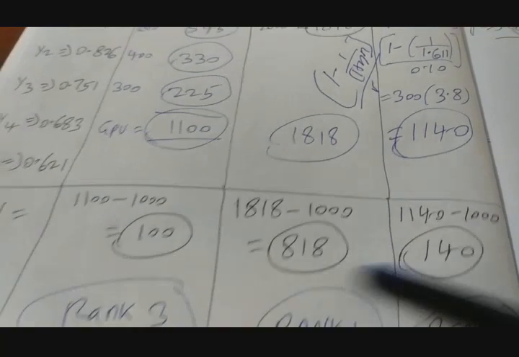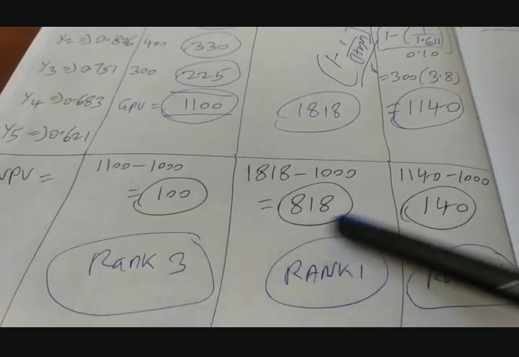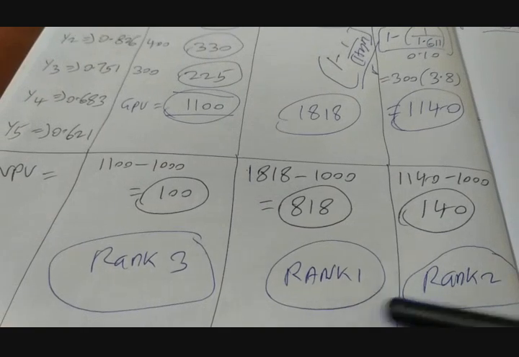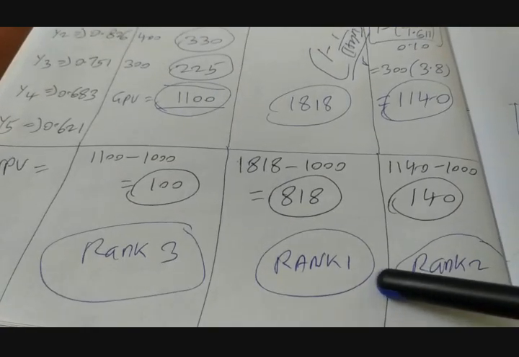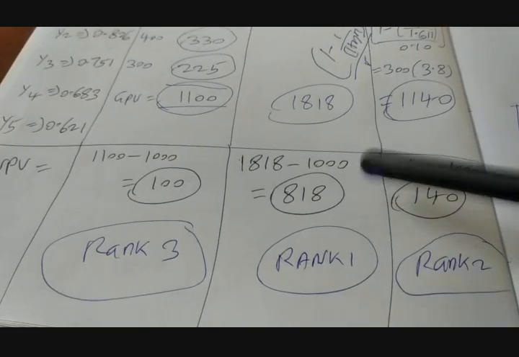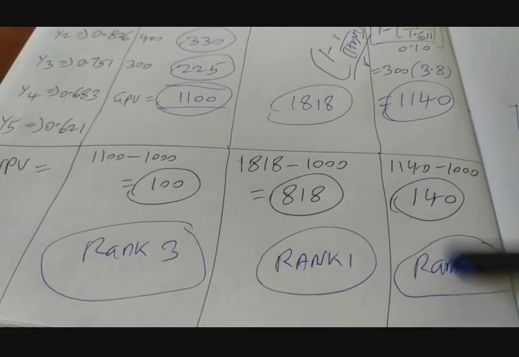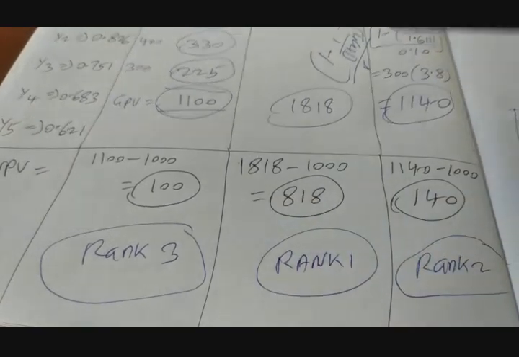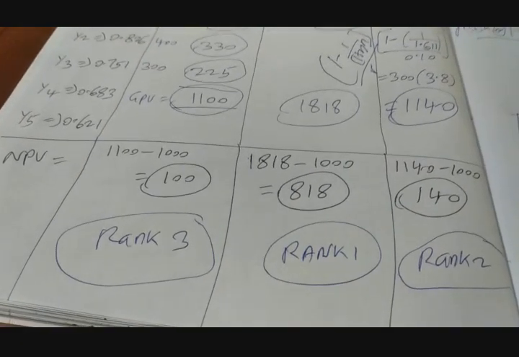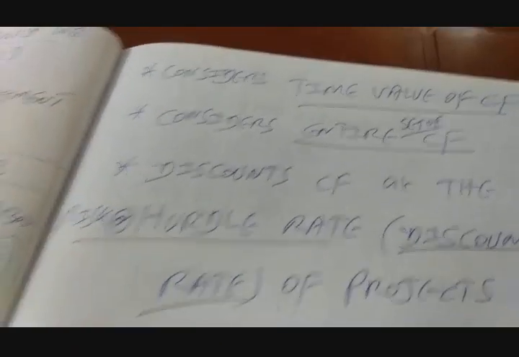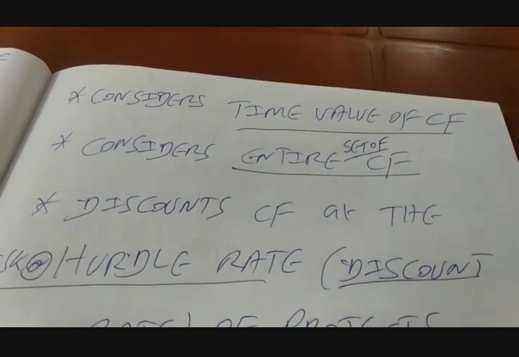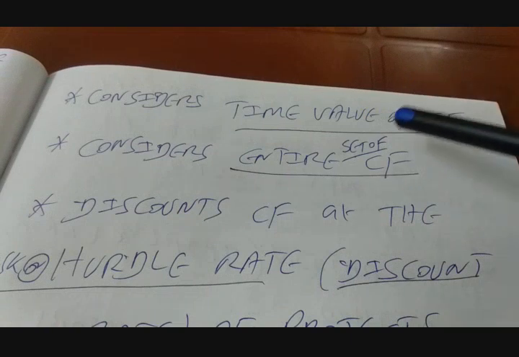So now look at all these three: 100 crores, 818, 140. Obviously project 2 is giving us the best NPV, so rank that as 1, followed by project 3, rank that as 2, followed by project 1, rank that as 3.